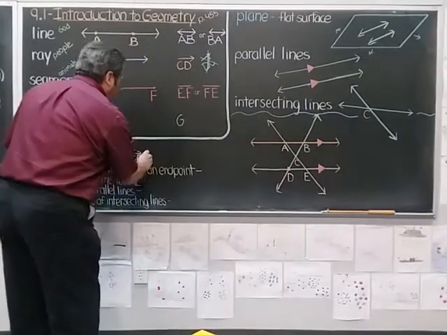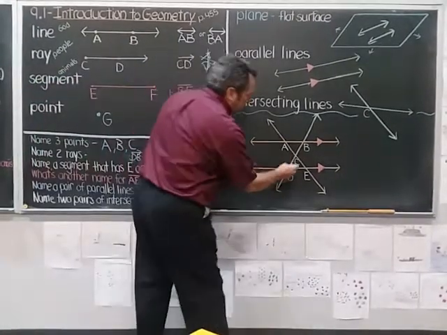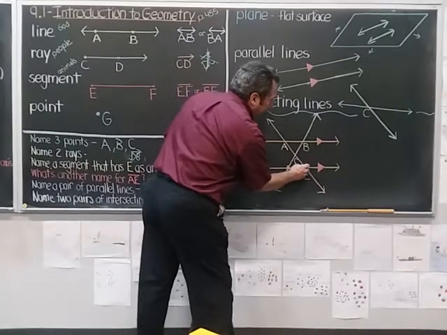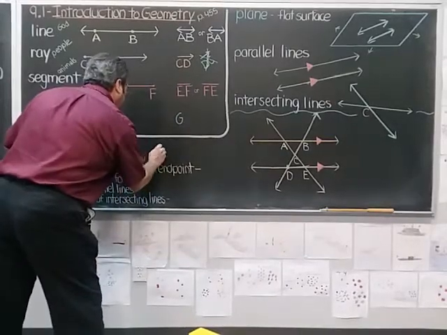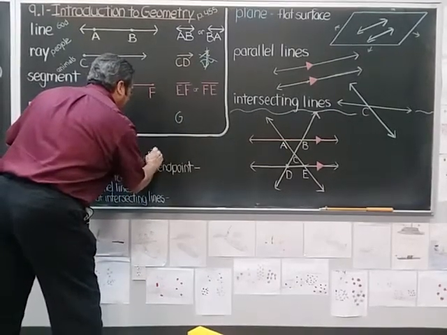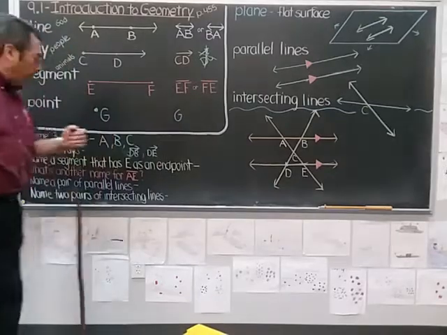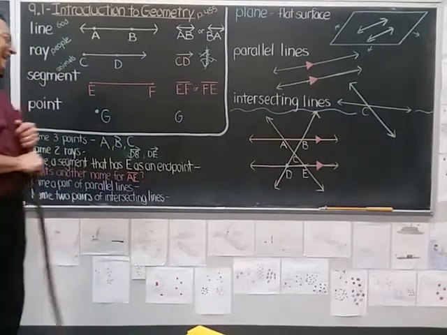Great, let me write one. I'm going to start at D again, and I'll go through E forever and ever that way. So I'm going to call it ray D, E.